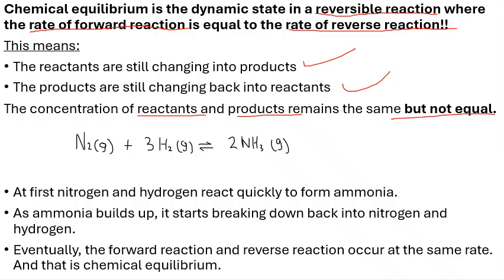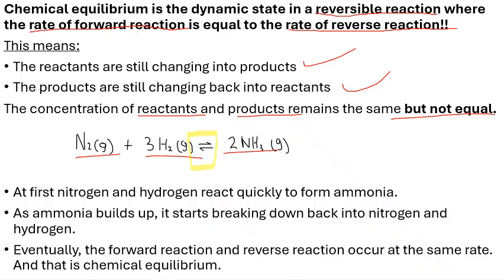So as we can see, there's our nitrogen gas and also our hydrogen to form ammonia. Okay, so guys, this double arrow here shows that the reaction happening here is a reversible reaction, okay?